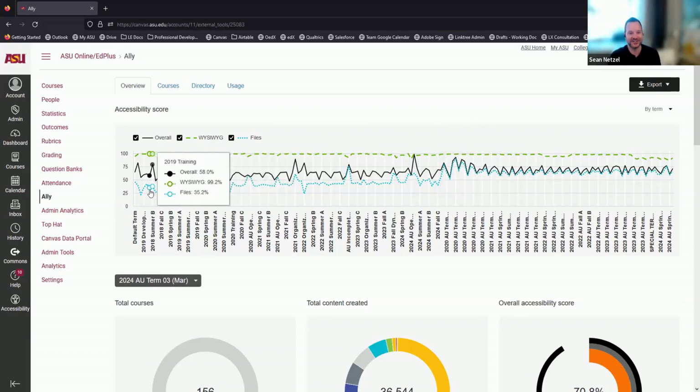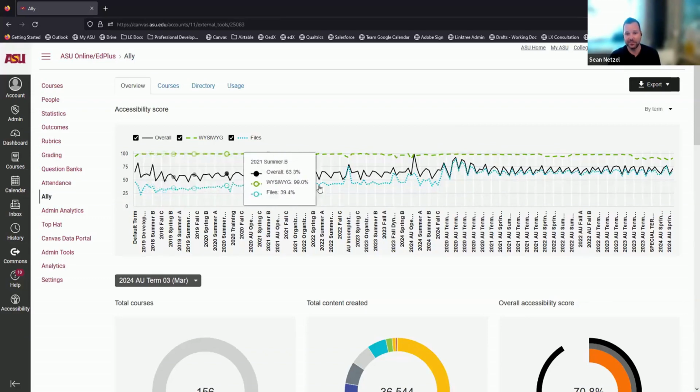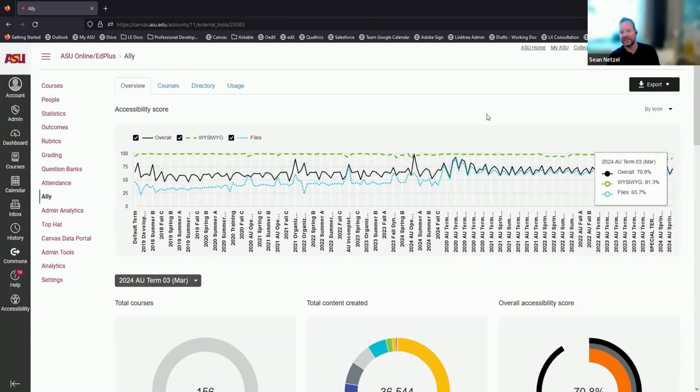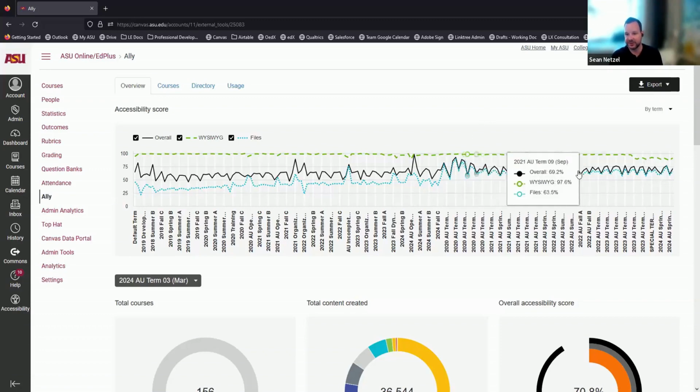So you notice the files here, they're always a much lower score than the overall content. But then suddenly around 2020, right here, and then all the way up until the present, you can see that that file line just meets the overall score. So the overall score is aligned perfectly with this. So it seems to indicate this is probably because of the pandemic, actually, when we transitioned more to being online.